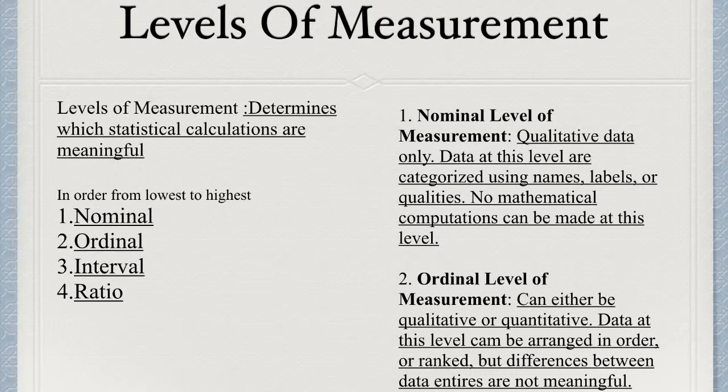The second level of measurement is the ordinal level of measurement. This can either be qualitative or quantitative data. Data at this level can be arranged in order or ranked, but differences between data entries are not meaningful.